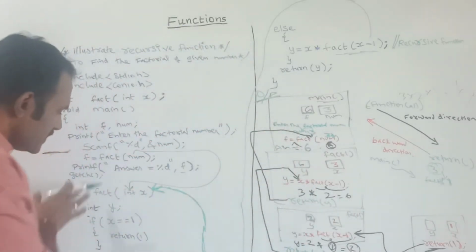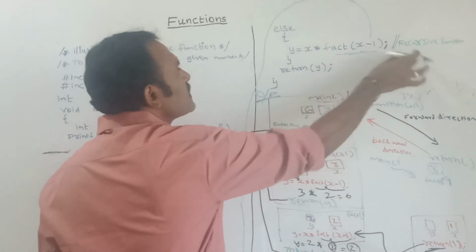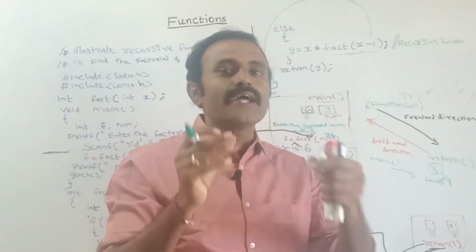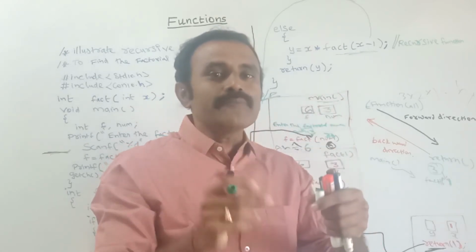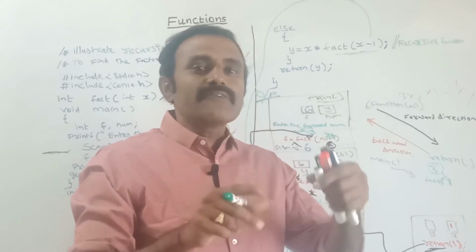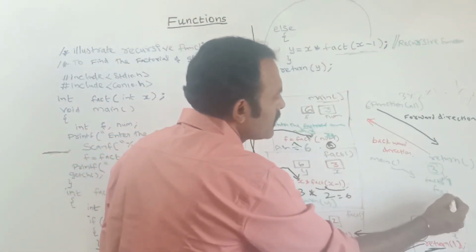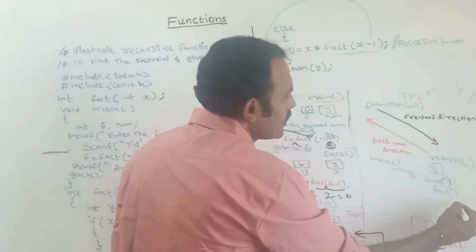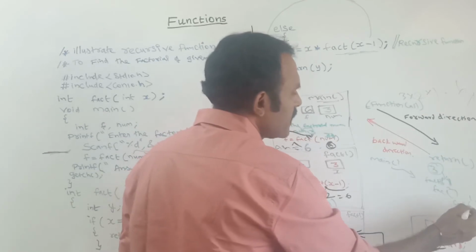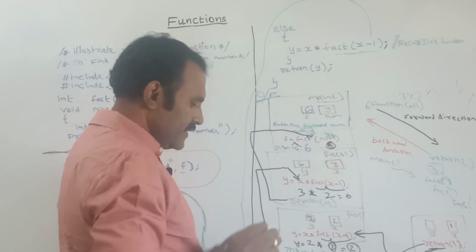After that, the recursive function starts. In the recursive function, each time I call the function, I decrement the argument value by 1. So from 3, again I call with 2, and again I call the function with 1. Once the parameter is 1, then from here I am returning the value.